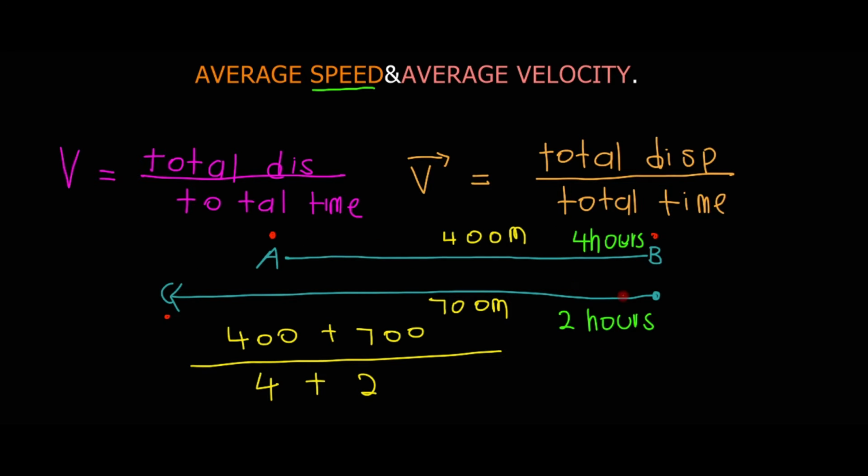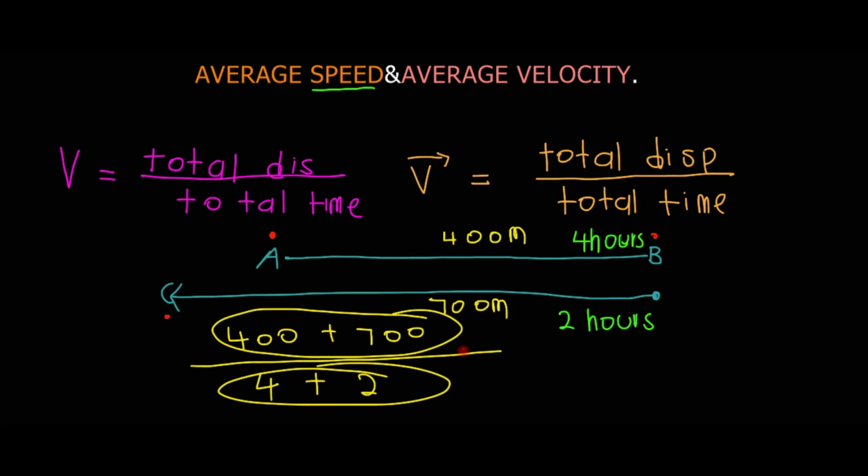We need the total distance traveled and the total time taken, so we add the distances and we add the times.